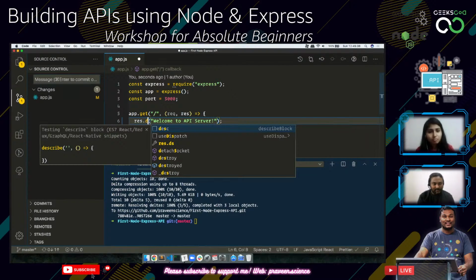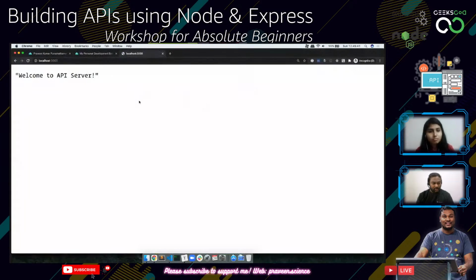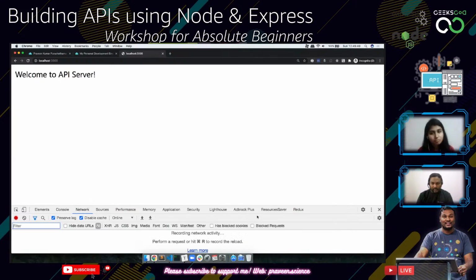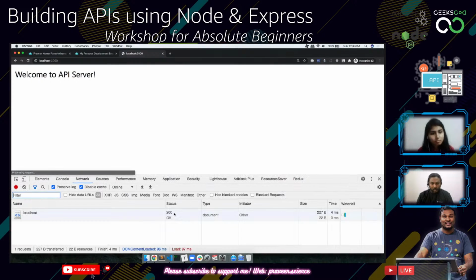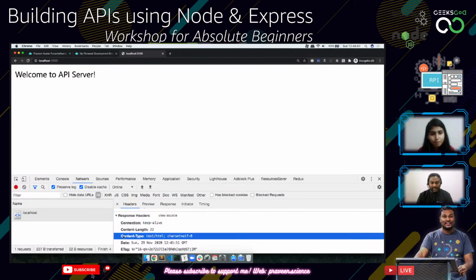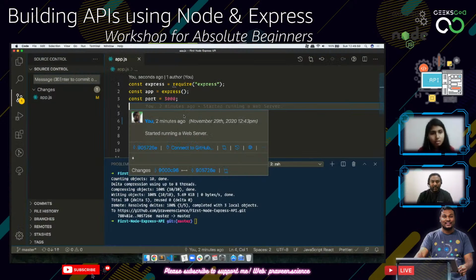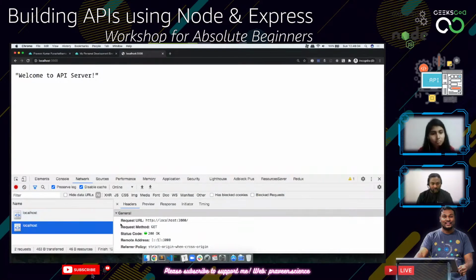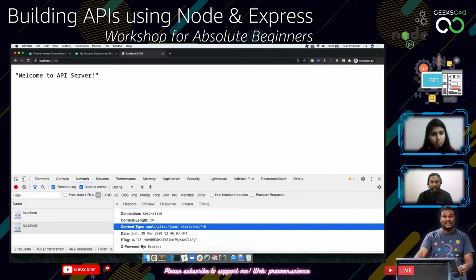So if I do a send instead of this, it is going to send me the HTML text. It's just a text. If you see here in the console, if I refresh this page, what does it say as the content type? It says text/html, right? So if I change this to response.json and save it and refresh this page, it's going to show me application/json. This is the most preferred format for almost all the React applications or client side applications.